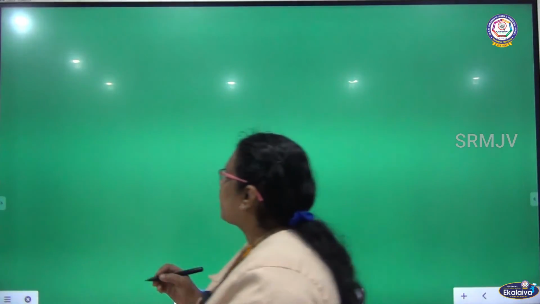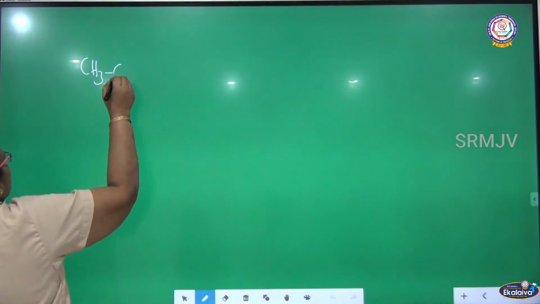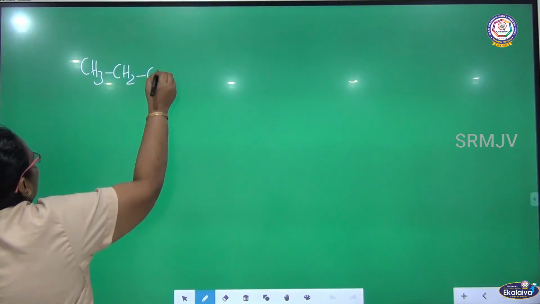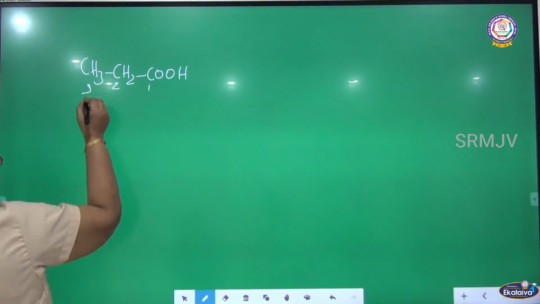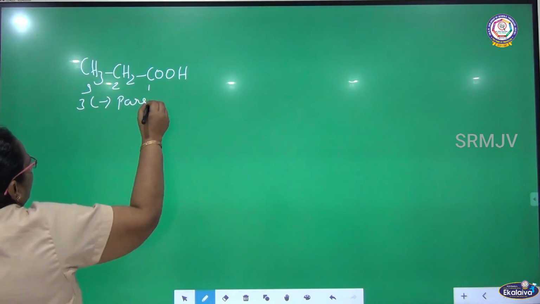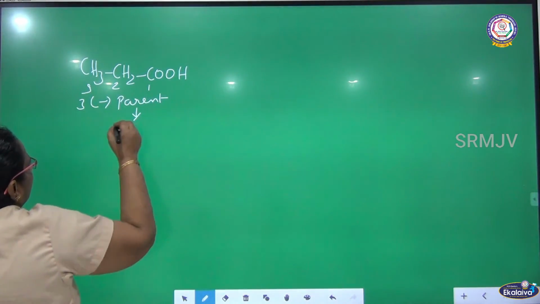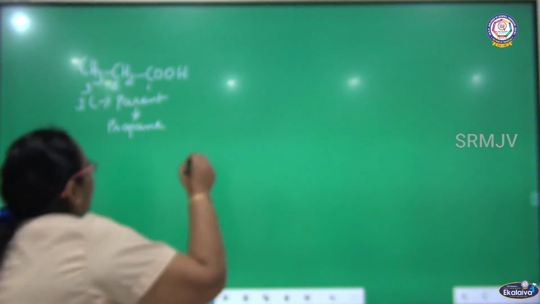The next member of the series is CH3CH2COOH. There are three carbon, so the parent is propane. What is the common name?